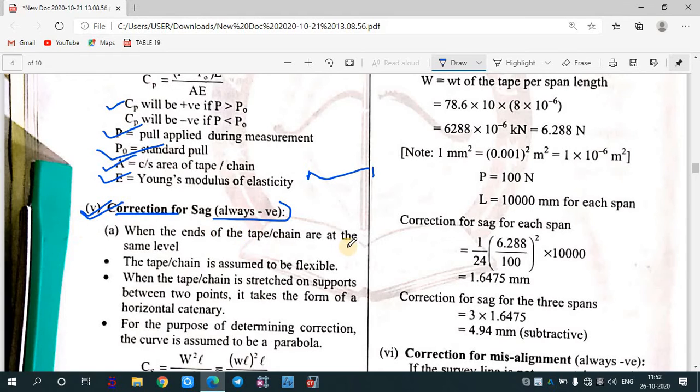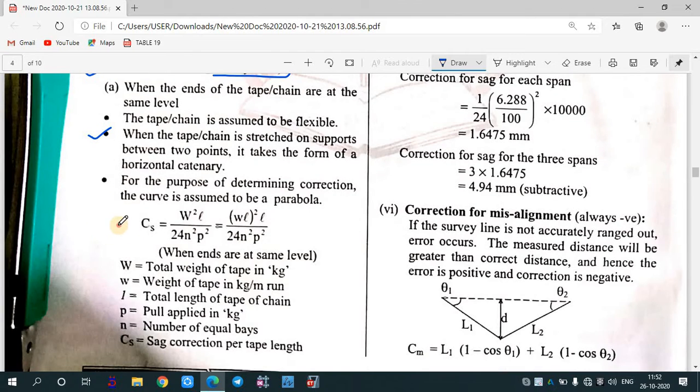When the ends of the tape or the chain are at the same level, the tape or chain is assumed to be flexible. When the tape is stretched and supported between two points, it takes the form of a horizontal catenary, as I have told you. So the sag correction, basically, what is the formula?